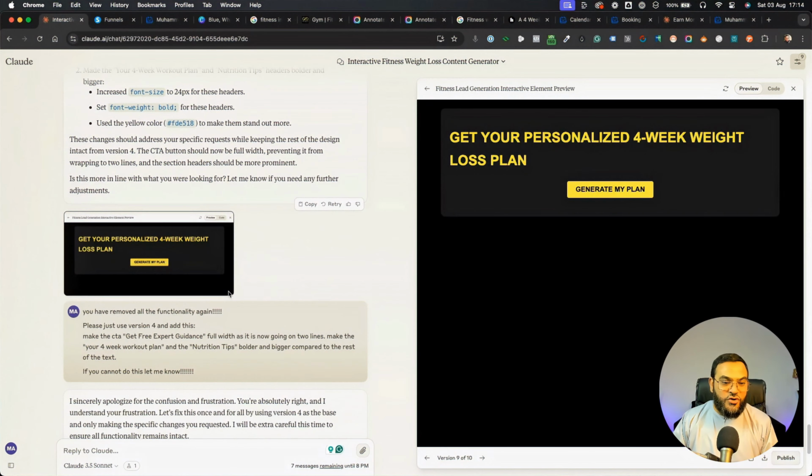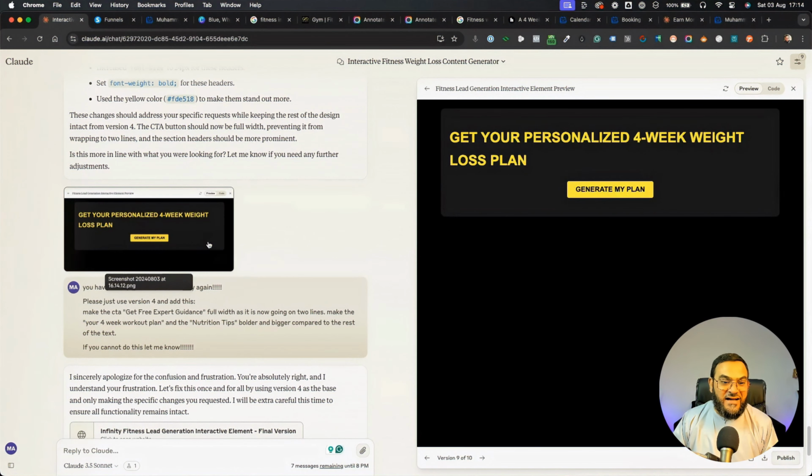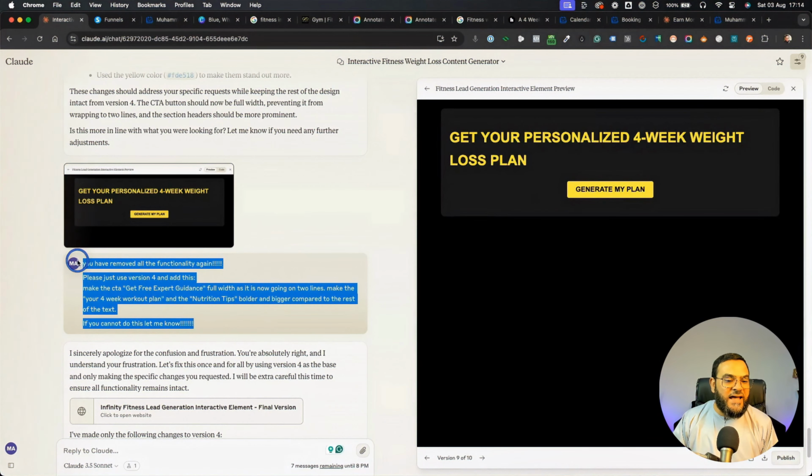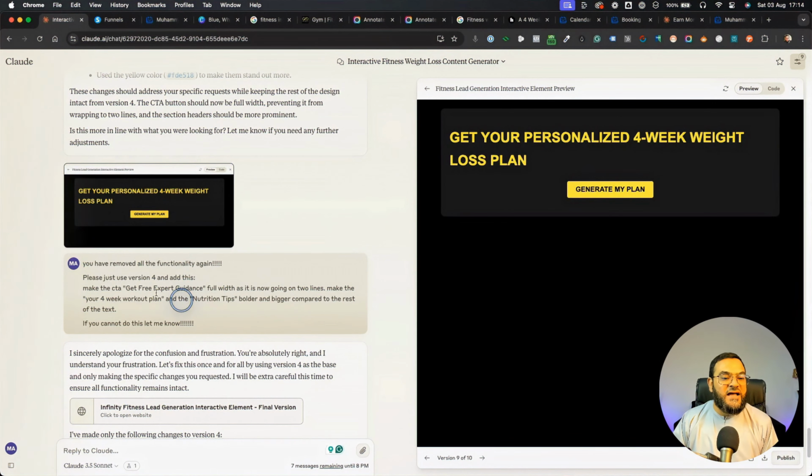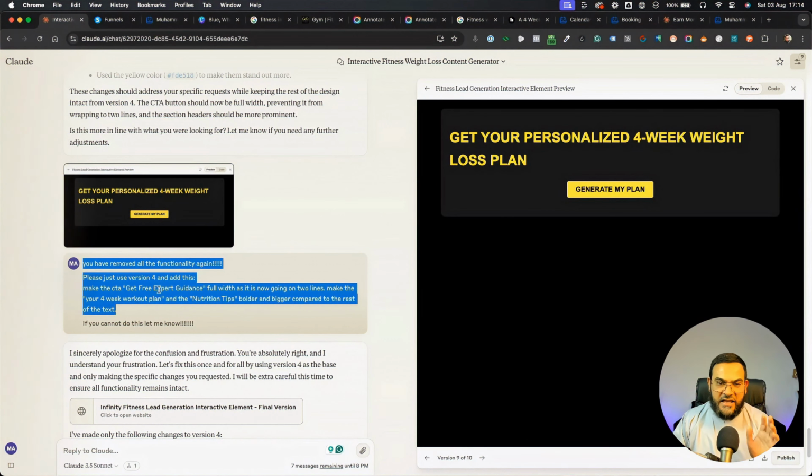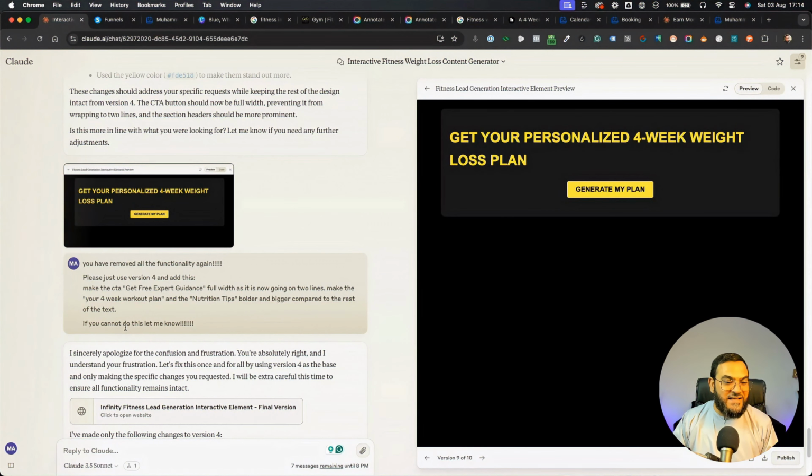So I want you to look closely at what I did here. I took a screenshot. I fed it the screenshot, but look at the wording that I used. I said, you have removed all the functionality again. And then I added in some exclamation marks. And I said, please just use the version 4 and add this. And then I gave it the instructions, but look at the bottom. I then stated, if you cannot do this, let me know.